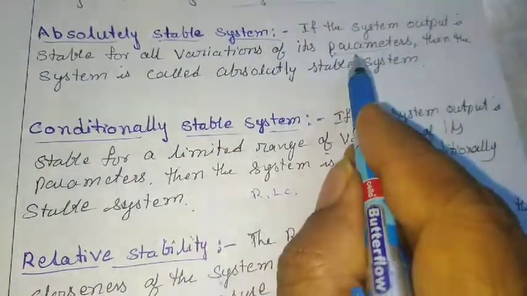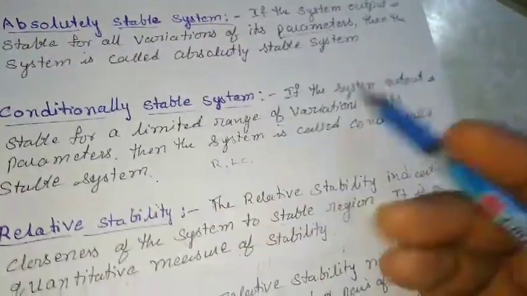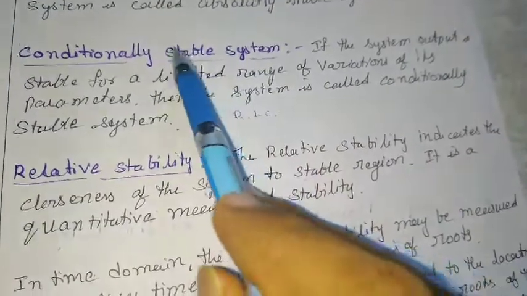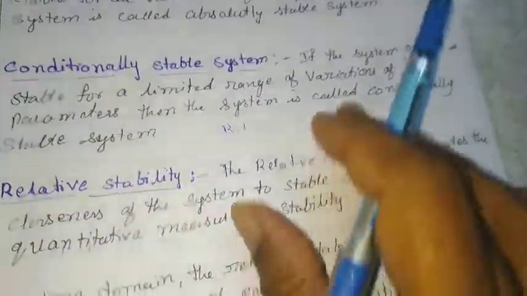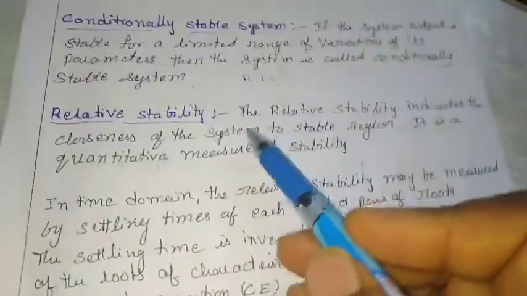For all variations, if the system is producing stable, then it is absolutely stable. For a limited range of system variations, it is called a limitedly stable or conditionally stable system. One more definition regarding stability is relative stability. What is this relative stability?